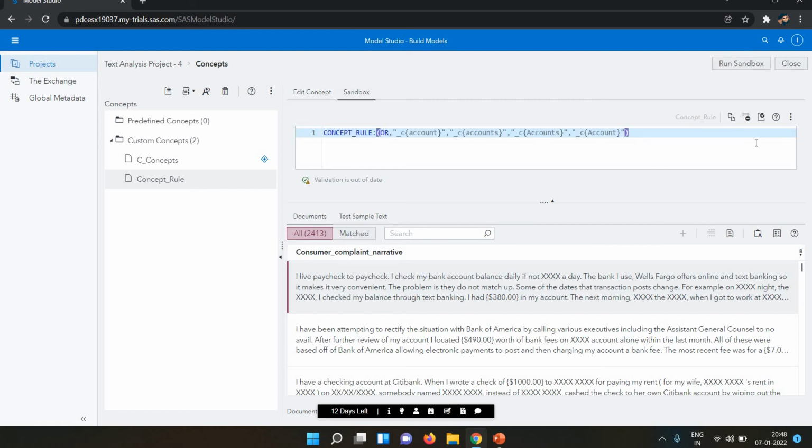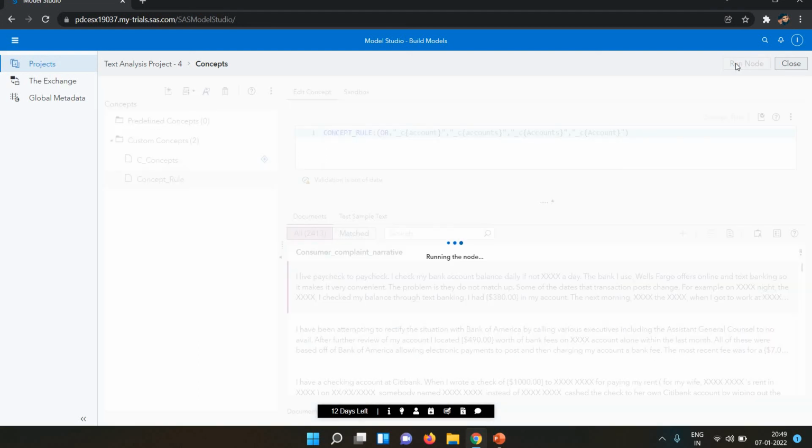I write it into the sandbox, then I check it with the validate rule. So the code is valid. Now let's move to edit concepts. In edit concepts I put it, then run node. So I run it. Now it will show everything in the all tab, and in the match tab it will show results related to the rule I wrote in the concept rule.